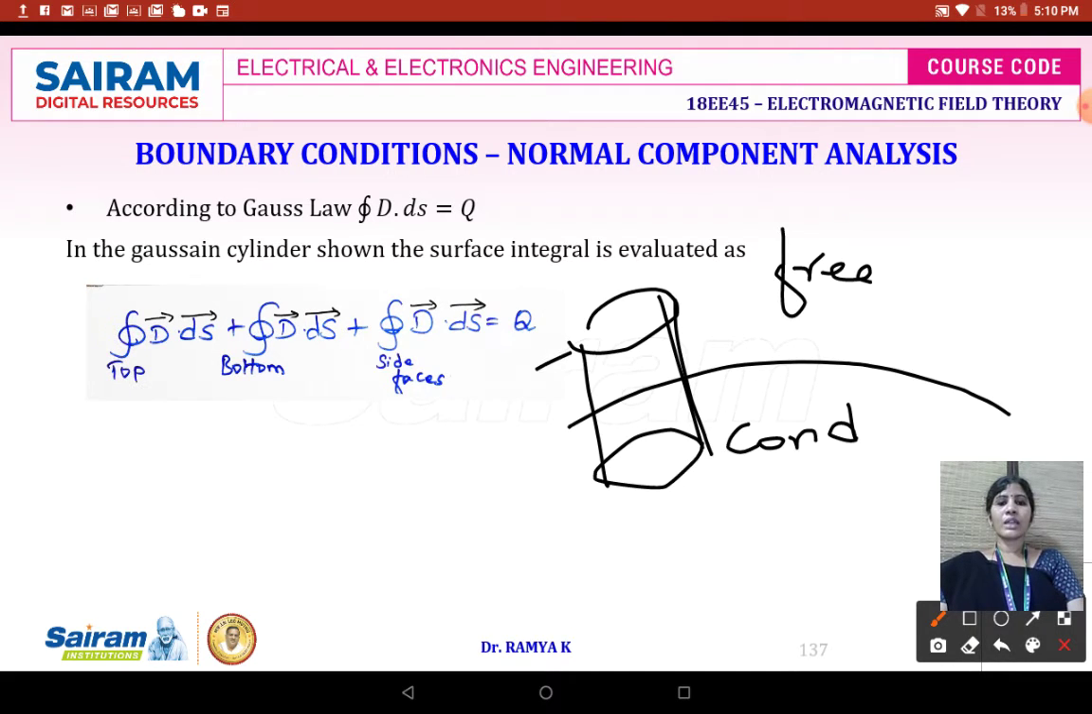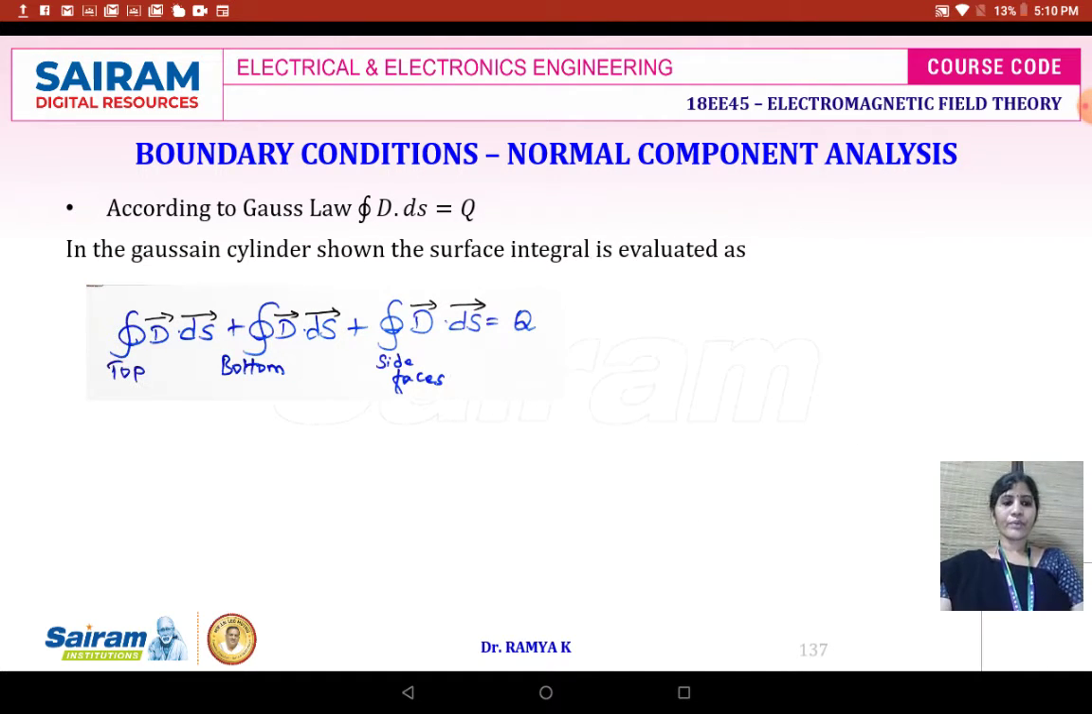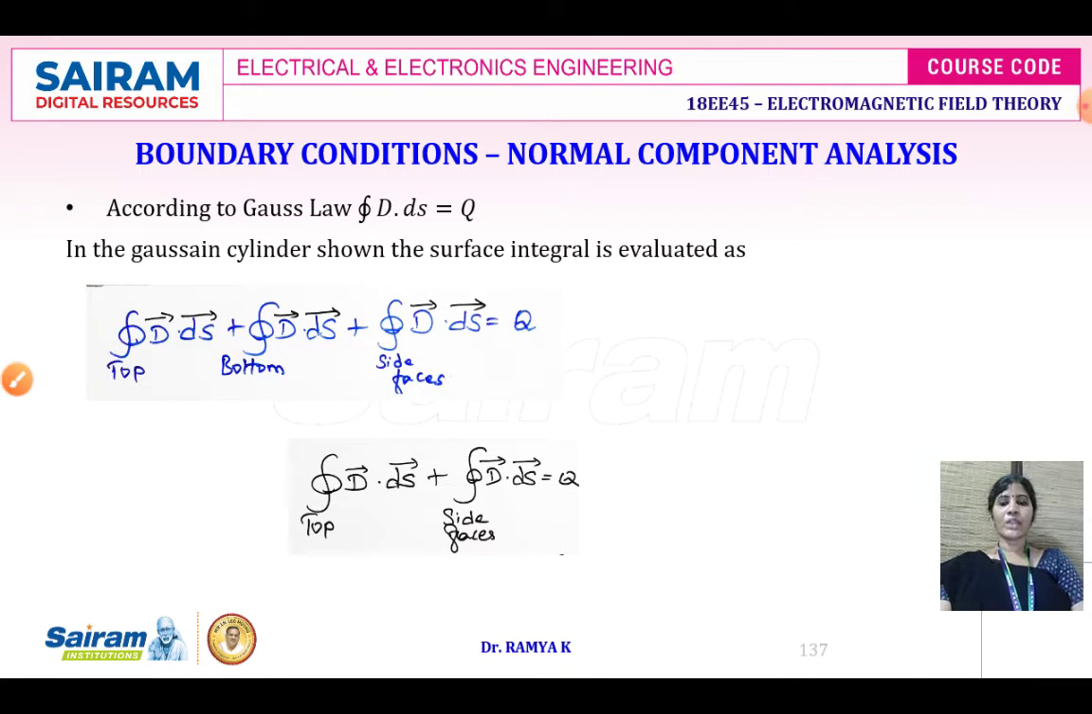The Gaussian cylinder height is going to be delta H. It has got 3 flux densities: the top face flux density, bottom face flux density and side faces flux density. Your top face and bottom face flux densities are going to be opposite. In the bottom face the flux will enter, whereas in the top face the flux is leaving. Therefore, we will get the equation for the top face and side face. The bottom face you will not get because that is a conductor.